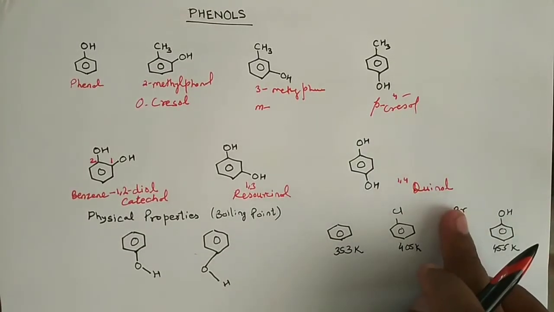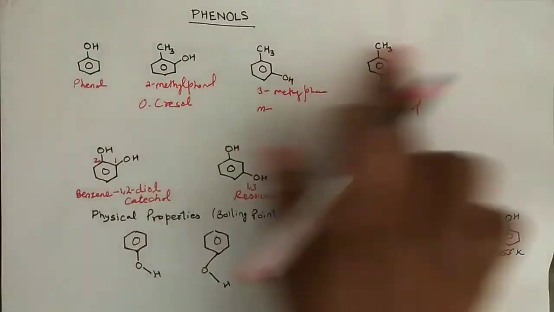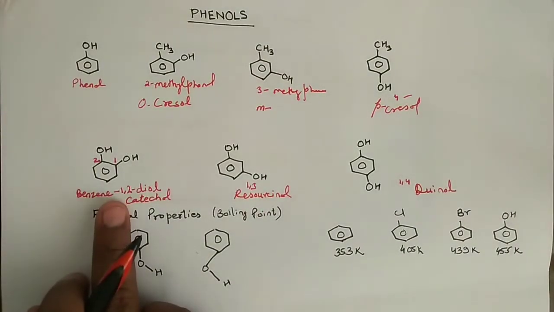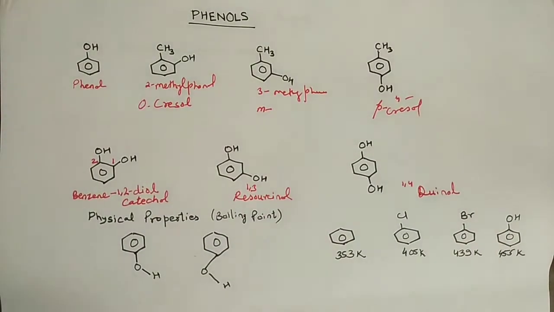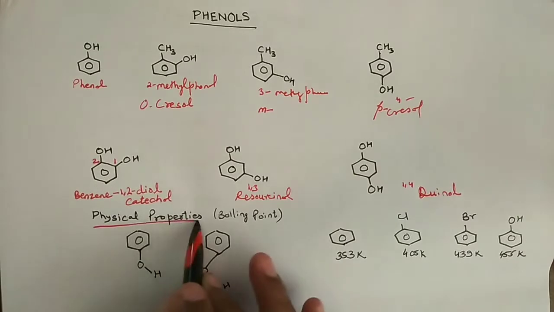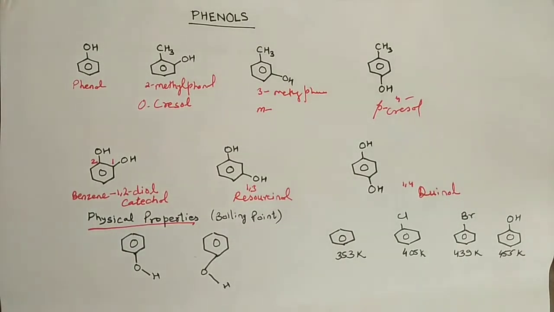Quinol. So these were just a simple nomenclature of phenols. And now we have physical properties of phenols.